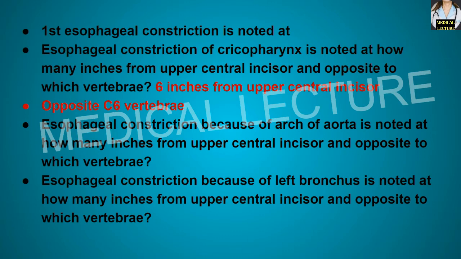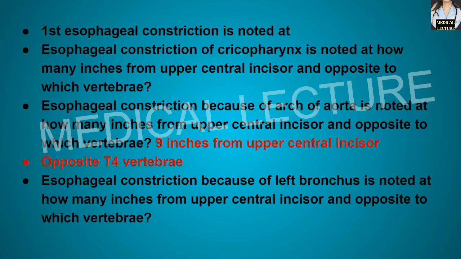Esophageal constriction because of the arch of aorta is noted at how many inches from the upper central incisors and opposite to which vertebral level? It is noted at 9 inches from the upper central incisors, and opposite to the T4 vertebral level.